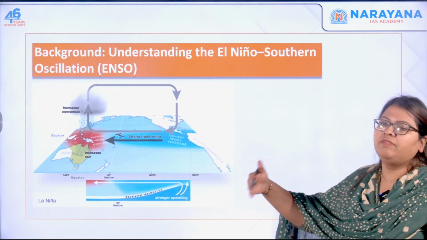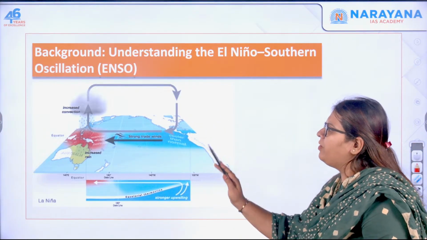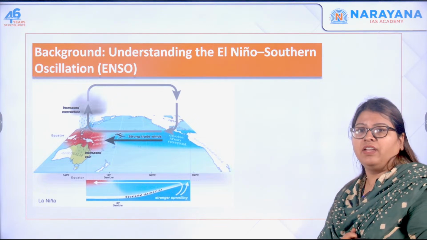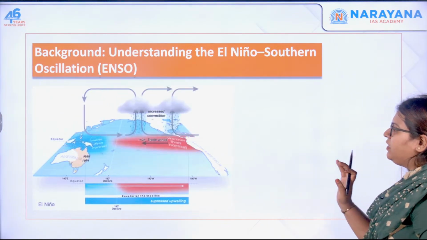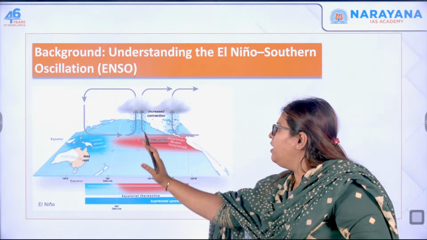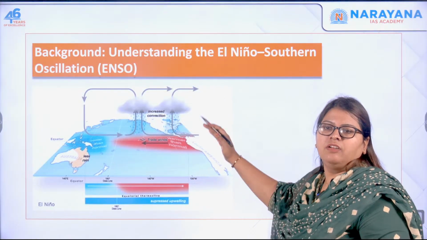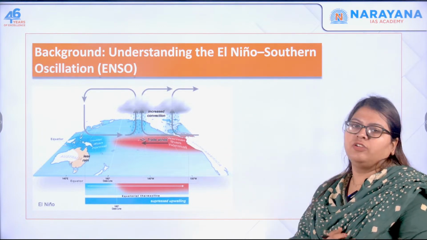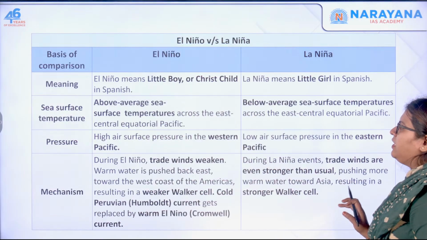When this intensifies further, the trade winds are very strong. So there is too much warm air rising and precipitation, that causes flooding in Australia, whereas there is extreme drought-like condition in the Western American region. Whereas in the El Nino condition, what happens? The trade winds weaken. That is why the warmer than normal conditions take place in the eastern Pacific itself. Thereby, the western coast of America remains significantly warm. Okay, whereas there is drought-like condition because there is upwelling and cooler than normal. So this is your El Nino as well as ENSO conditions.